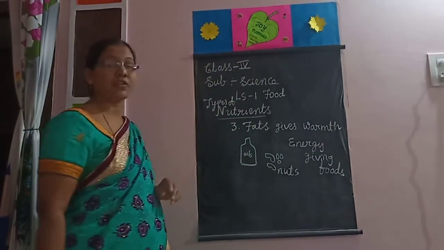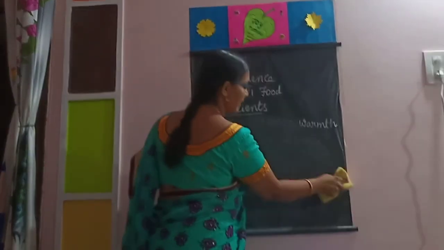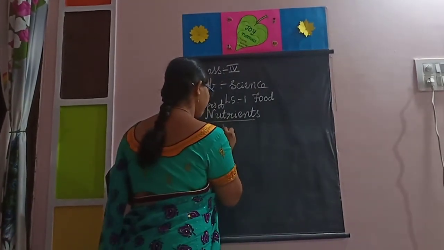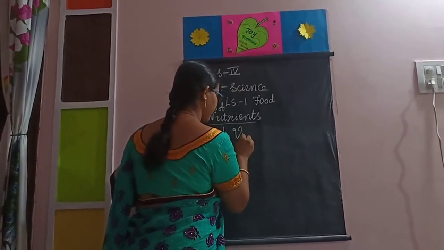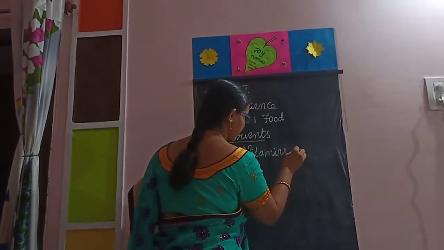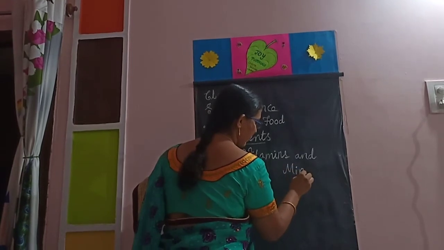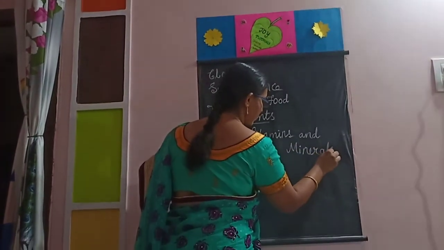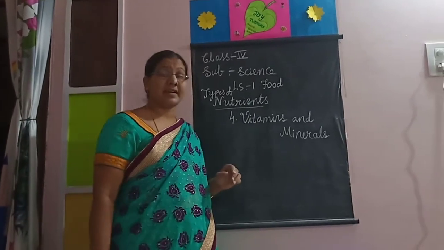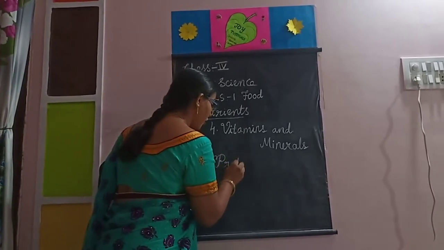Next, the fourth one is vitamins and minerals. These vitamins and minerals are the protective foods.